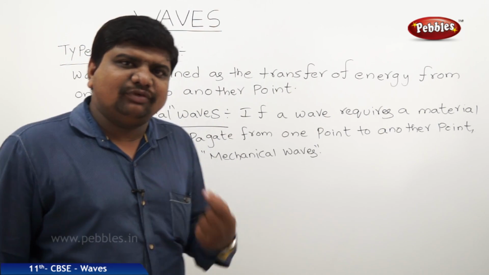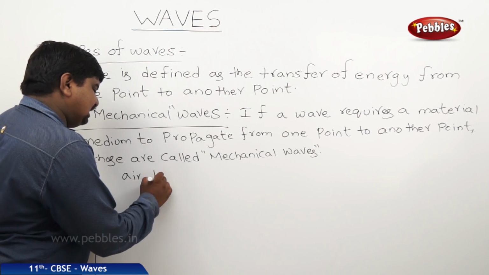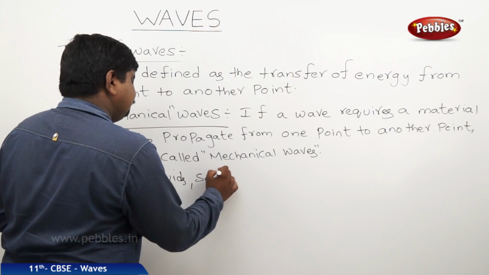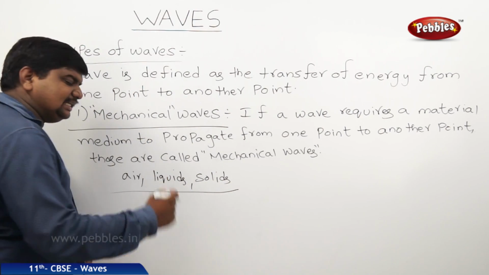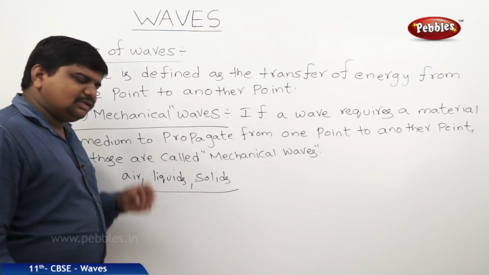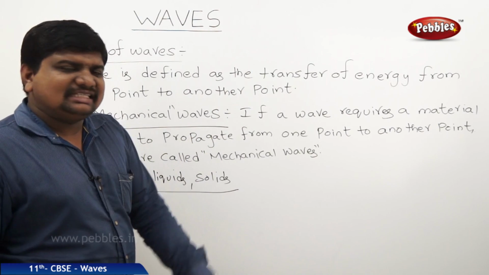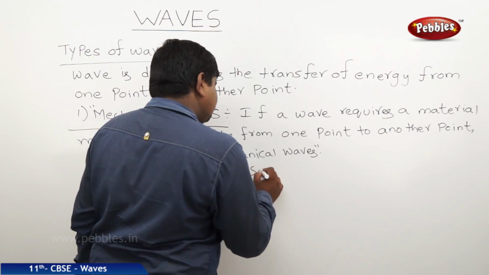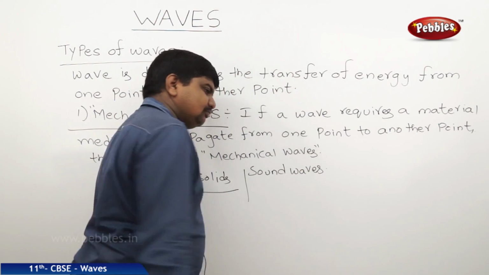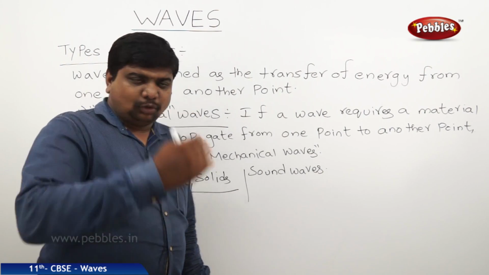What are the material media through which waves propagate? Air is a medium, liquids are a medium, solids are a medium. So these are the materials through which we propagate the sound. That means these waves need a medium and are dependent on a medium to propagate. The best examples are sound waves, the crest and trough. We can observe the tidal waves in the ocean.